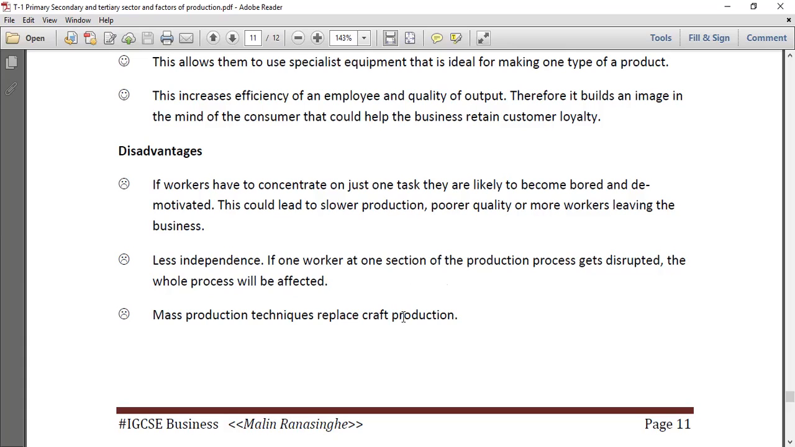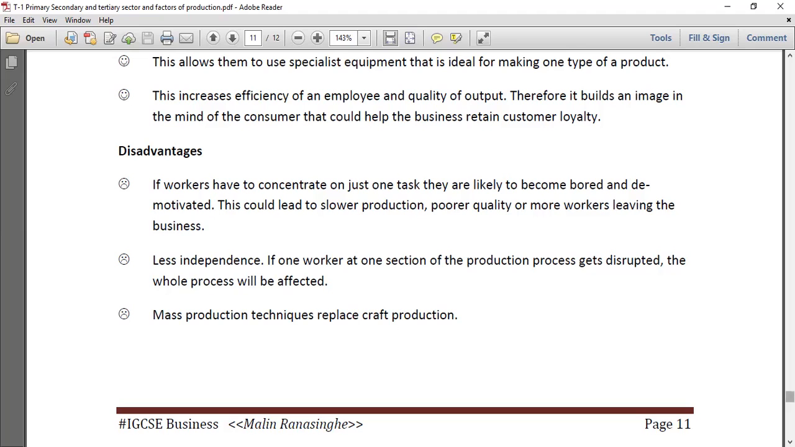So craft production means people who are using their skills, like handicraft, mainly their skills and talents. These are no longer used as a result of this, because only one person is doing a small part of the entire process. His scope is very limited, his knowledge is very limited.